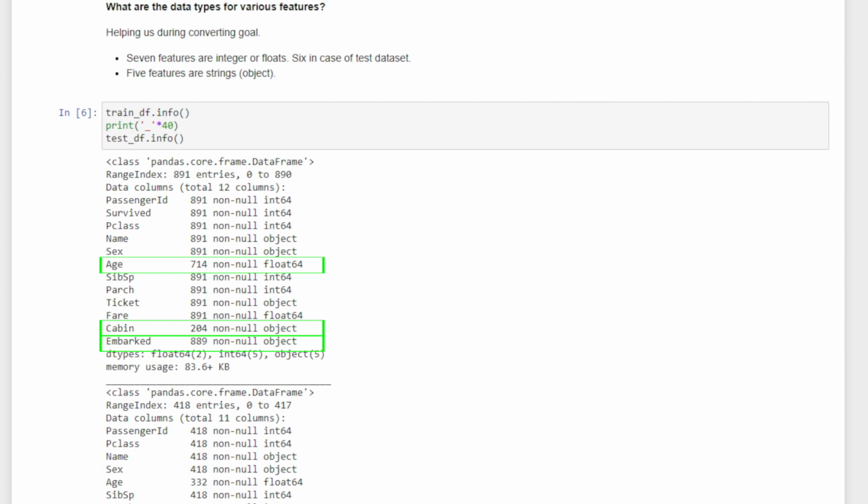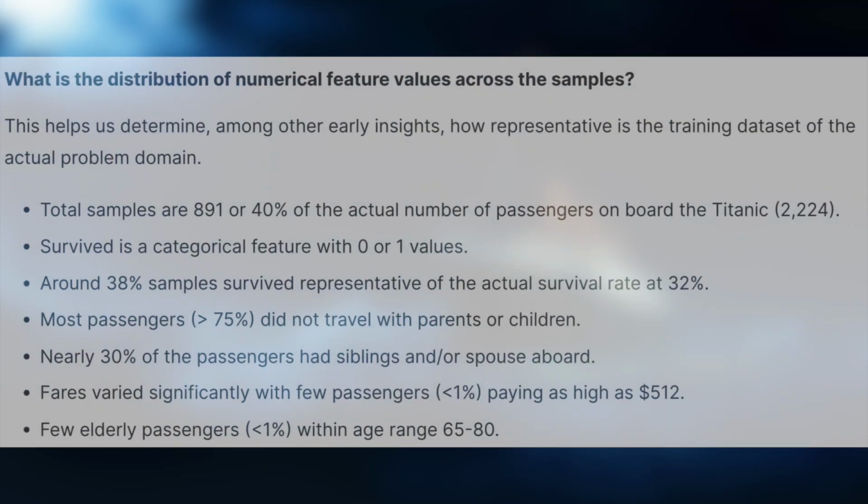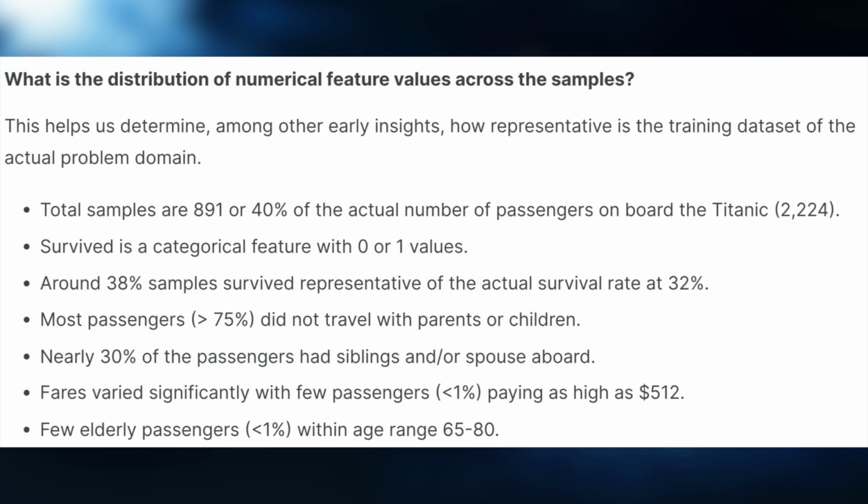Now that we know the data types and missing values, it's important to see how each of these features is distributed. This can be done using the .describe function. When we use the .describe function, we get the 5-point summary: the mean, the standard deviation, minimum, maximum, and the quartile values. From this, the author derives some very valuable insights. For example, there are a total of 891 records, which is actually 40% of the actual number of passengers on board the Titanic. Survived is a categorical feature, which has the value 0 or 1.